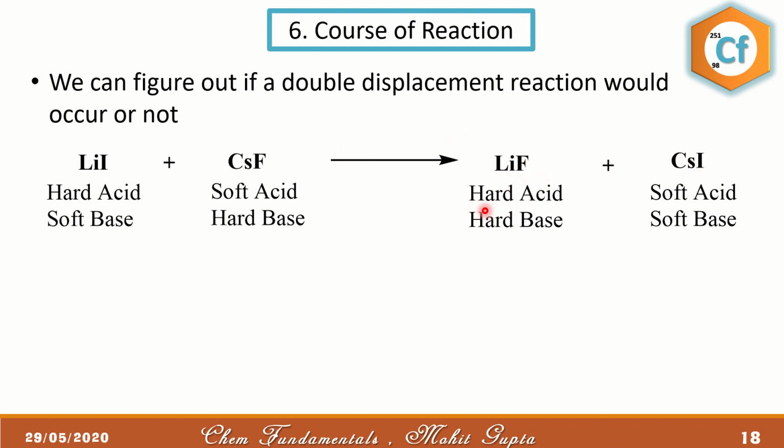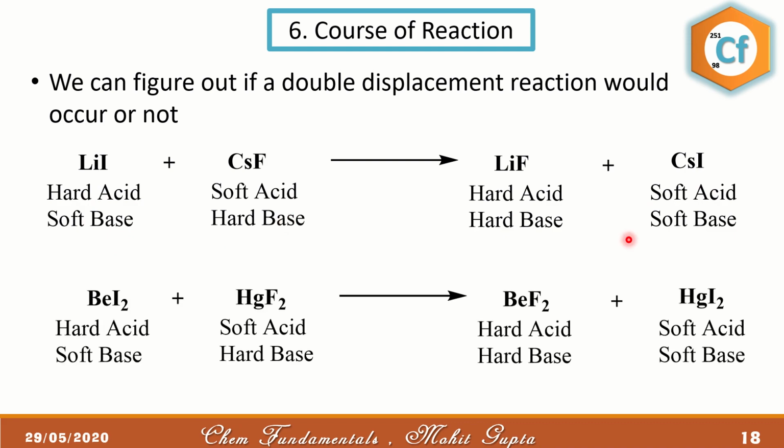Because in the product we can see we have hard acid and hard bases, soft acid and soft base. So the products are more stable as compared to the reactants, which are formed between the hard acid soft base and soft acid and hard base respectively. Similarly, BeI2 on reaction with HgF2 prefers to form BeF2 and HgI2. So you can easily find out whether a reaction would occur or not.